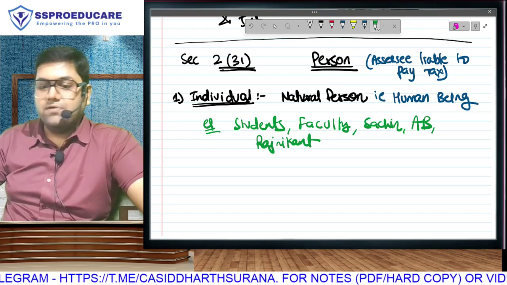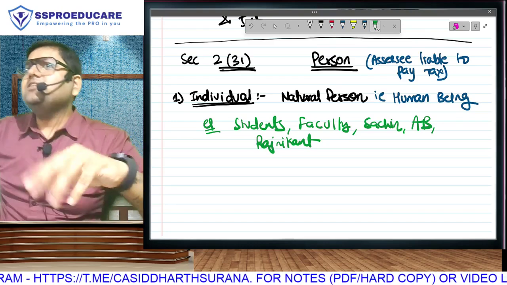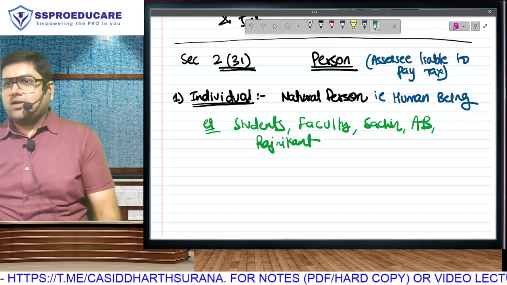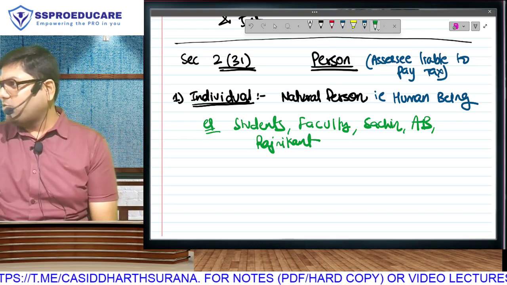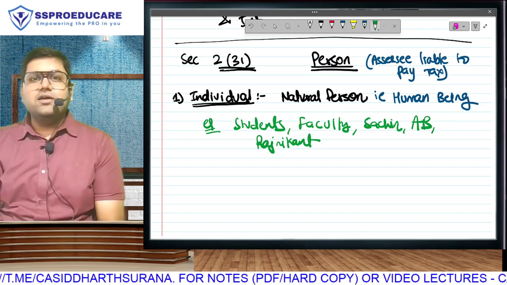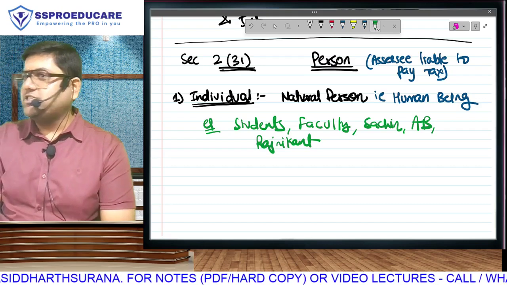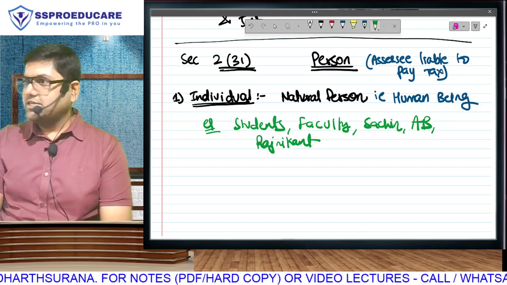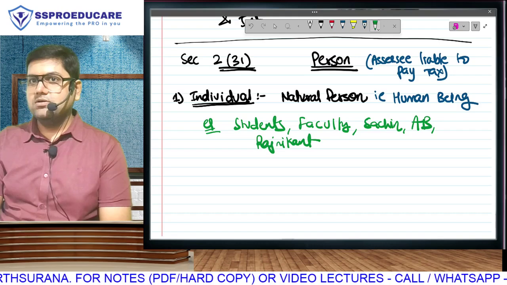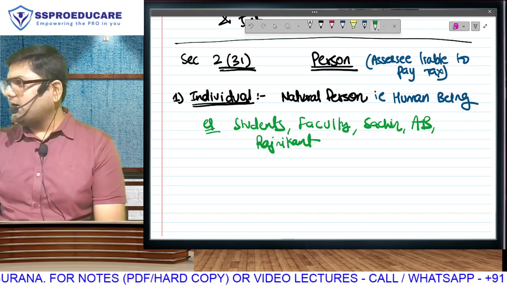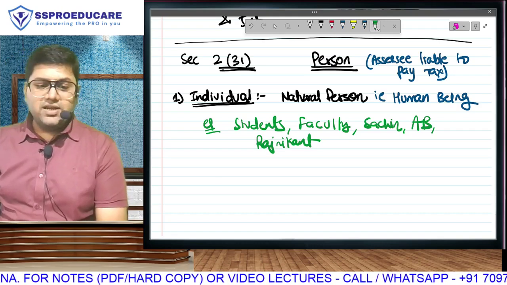Simple. Over. Rajnikant sir had done a movie, Robot. Any idea about it? Robot, then Robot 1, Robot 2.0. He made a robot called Chitti, who looked like a human being, eyes, nose, ears. Will he be covered here?